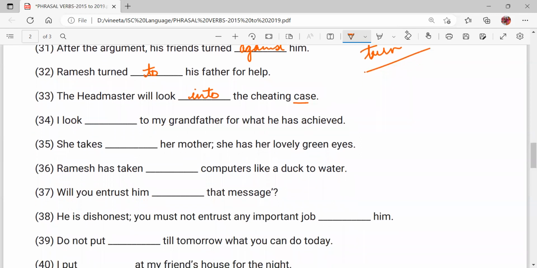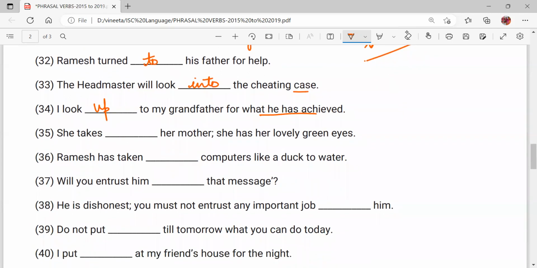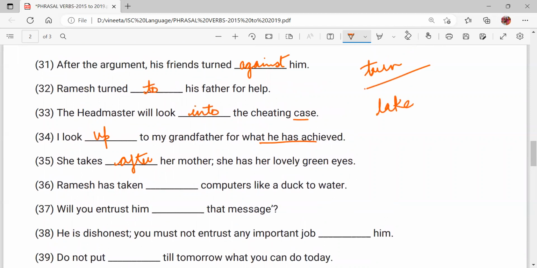I look up to my grandfather for what he has achieved. Looking up to someone means taking him or her as an ideal. I want to be like him. I look up to him for his achievements, right? Next, she takes after her mother. She has her lovely green eyes. Again, take is also an important phrasal verb.